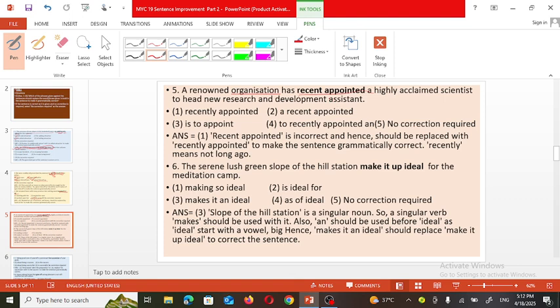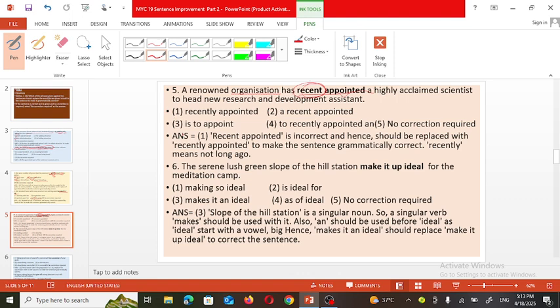Instead of that, we have to use the correct option here. So what option can we use here? Appointed is a verb. Recent is used here in the first form, meaning the adjective form, but along with a verb we require an adverb. So what is the adverb of recent? Recently. Then the sentence can be: a renowned organization has recently appointed. So that will be the correct sentence.